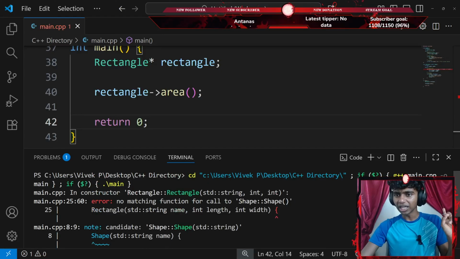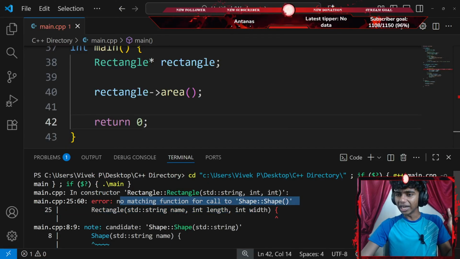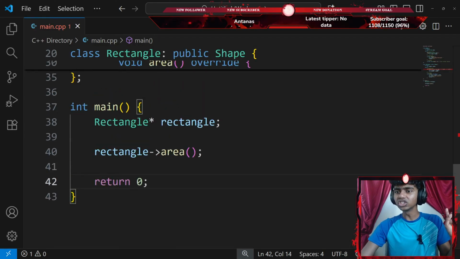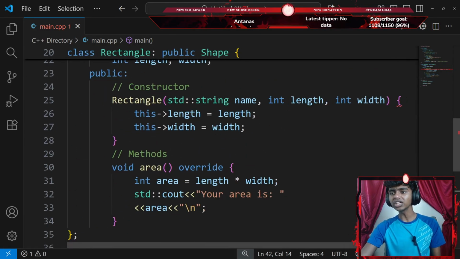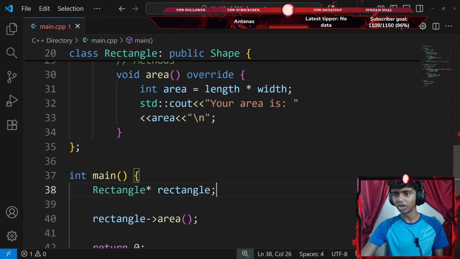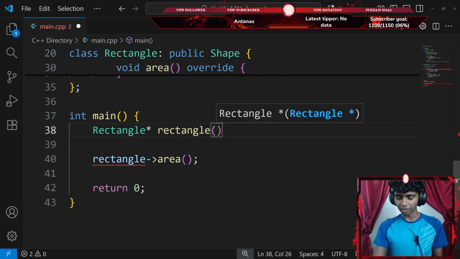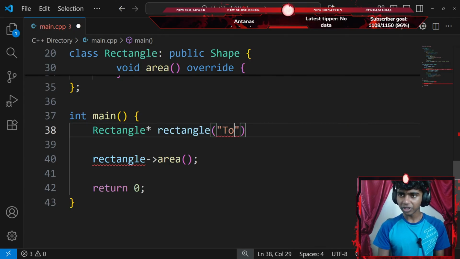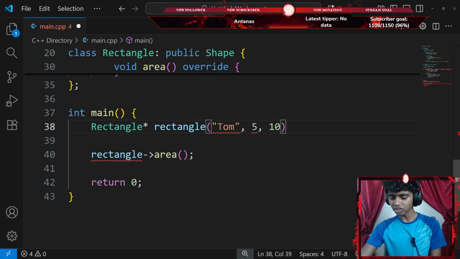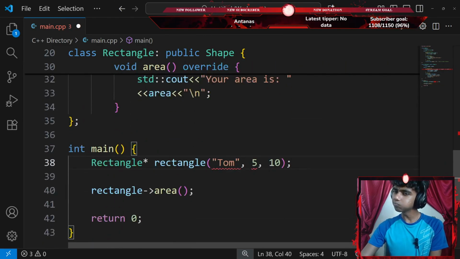Okay, there is apparently an error. No matching function to call shape. Okay, so apparently... Oh, wait. Did I add a constructor? Oh, I didn't add a constructor for my rectangle. My bad, guys. No wonder there was an error. Okay, let's add a pair of parentheses. I require a name in the constructor, so I'll go with something like, I don't know, maybe name is going to be Tom. Okay, and the length is going to be something like 5, and the width is going to be 10. Okay, now let's go ahead and end this with a semicolon.